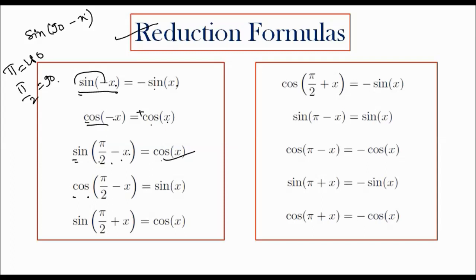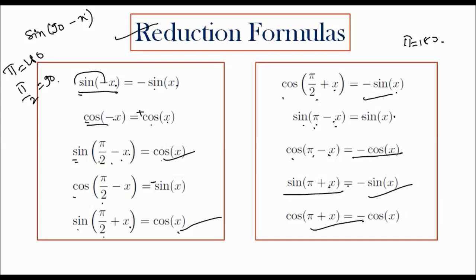Cos of 90 minus x is equal to sin x. Sin of 90 plus x is equal to cos x. Cos of 90 plus x is equal to minus sin x. Sin of 180 minus x is equal to sin x, since pi is equal to 180. Cos of 180 minus x is equal to minus cos x. Sin of pi plus x follows the same terms. Please remember these reduction formulas.